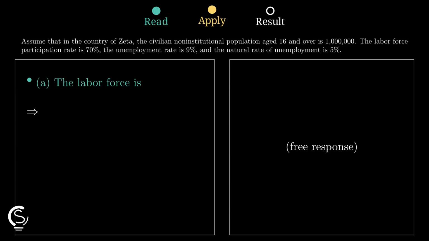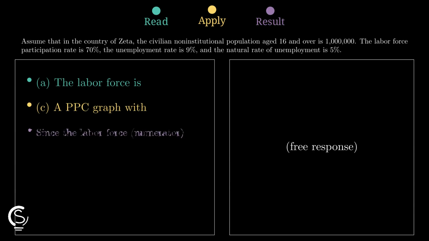The labor force participation rate will decrease. Discouraged workers who stop looking for work are removed from the labor force. Since the labor force, numerator, decreases, while the working age population, denominator, remains constant, the rate falls. D.